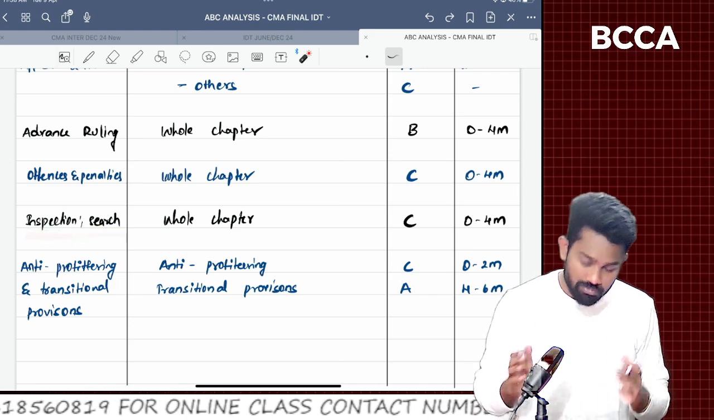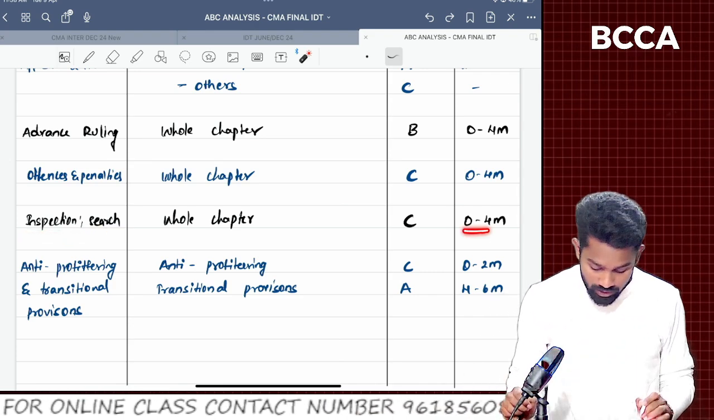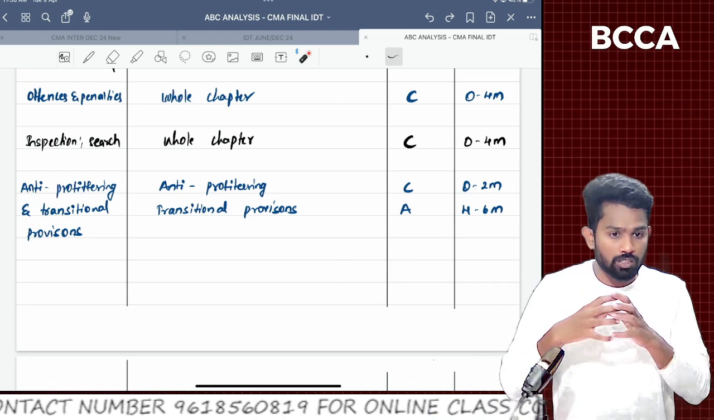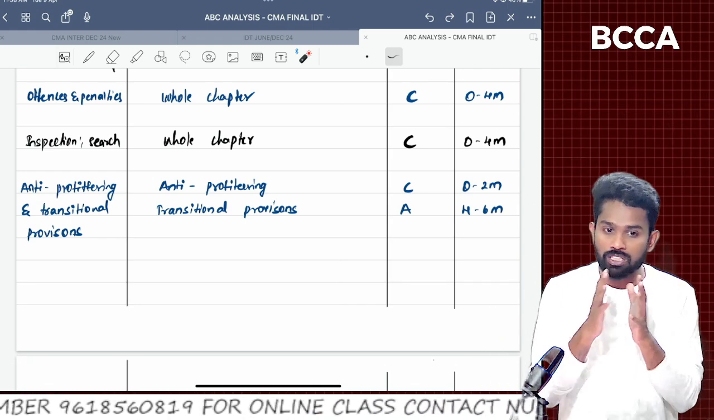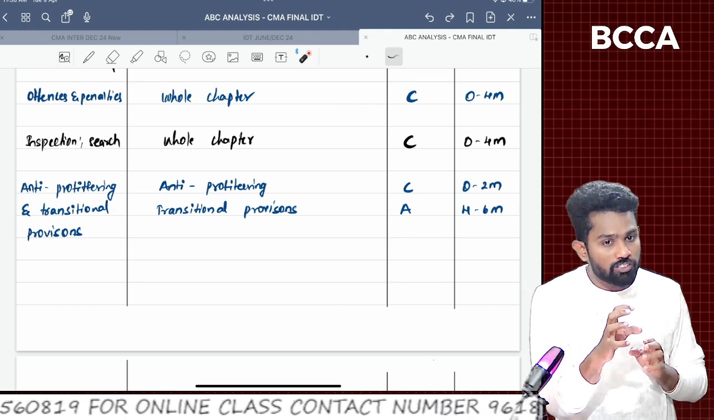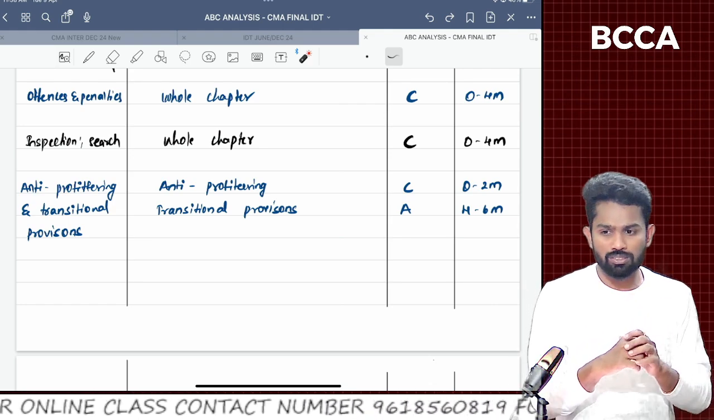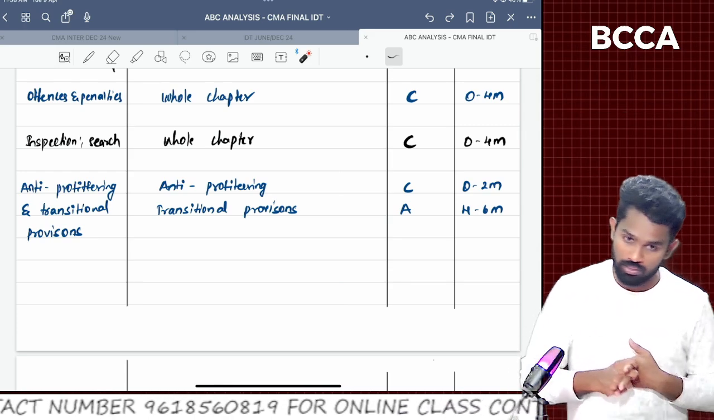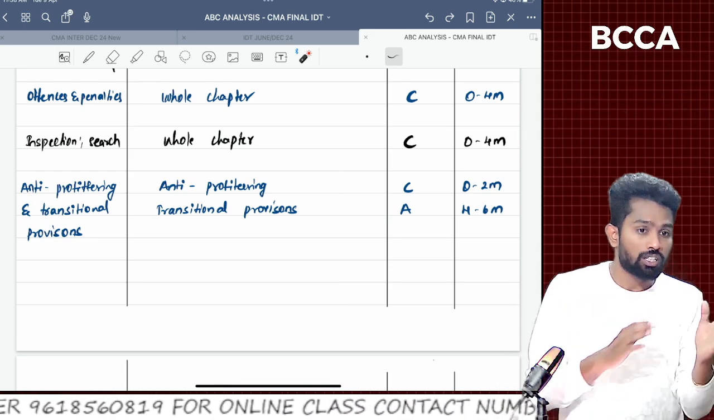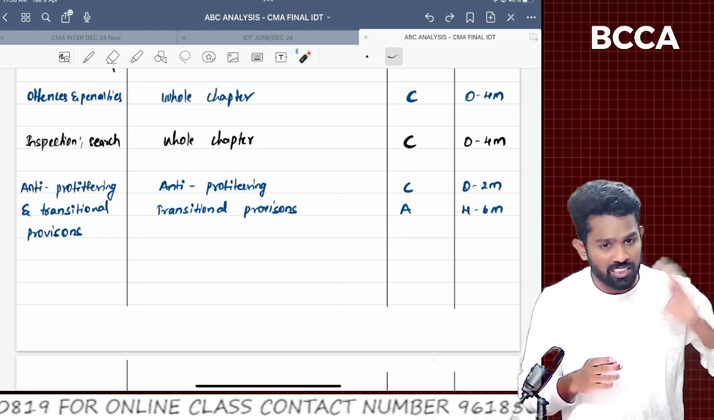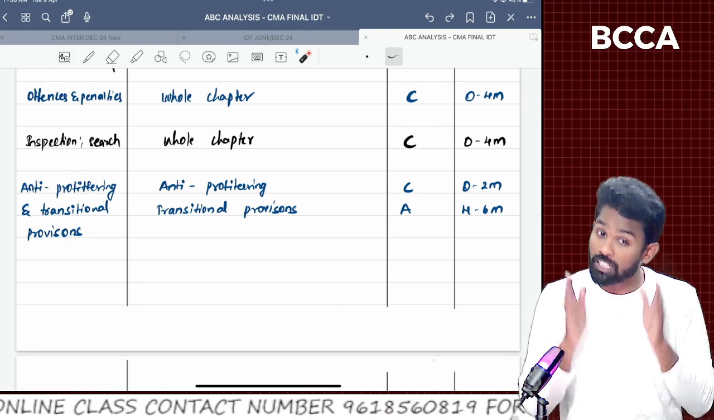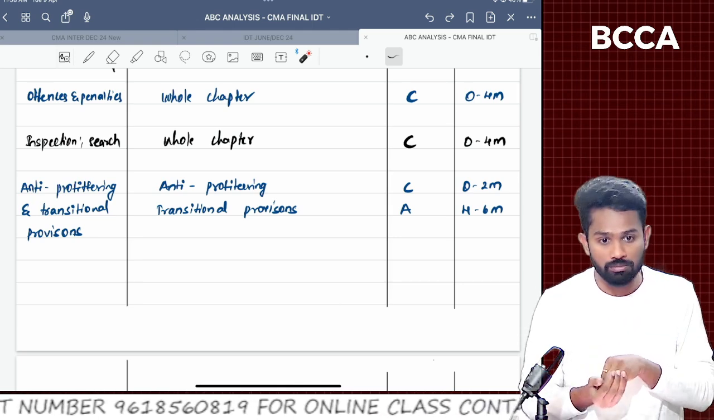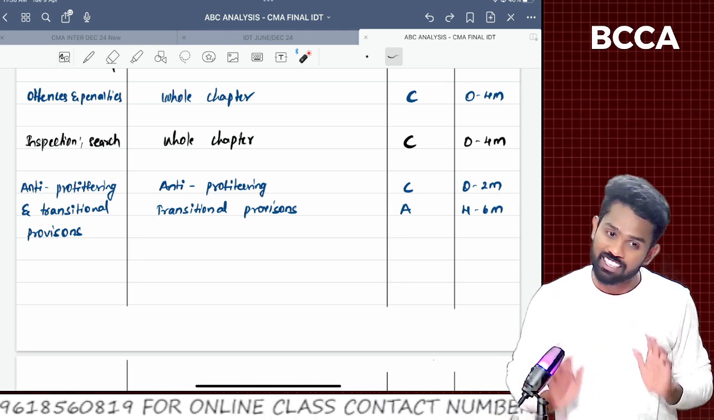Inspection, search and seizure, they're not frequently asking questions. That's why C category. But again, sir, anti-profiteering and transitional provisions. These are two separate chapters in our study material, but I clubbed them into a single chapter. Anti-profiteering we could categorize as C because they are not asking questions frequently, but transitional provisions, sir, this is contrary to the CA exams. CA doesn't focus much on transitional provisions, but at CMA final level they focus on transitional provisions, especially on those sums. So that's why this is kept as A category, sir.